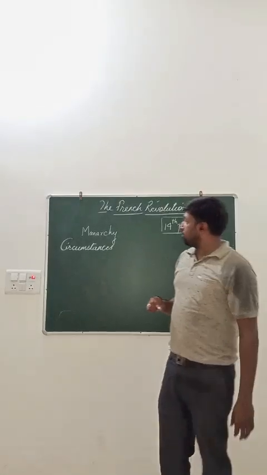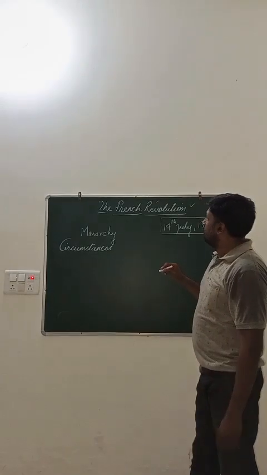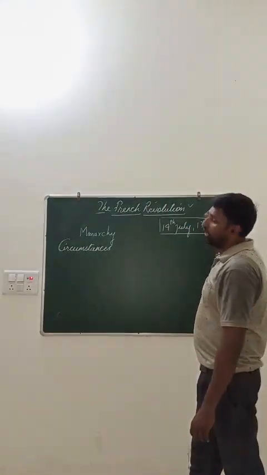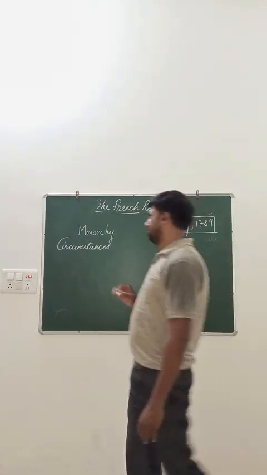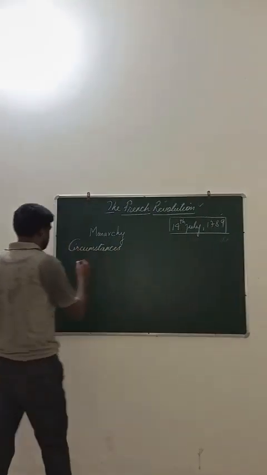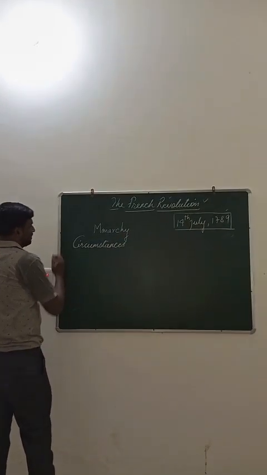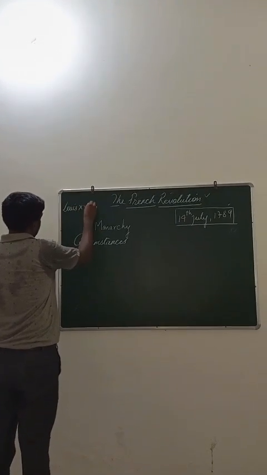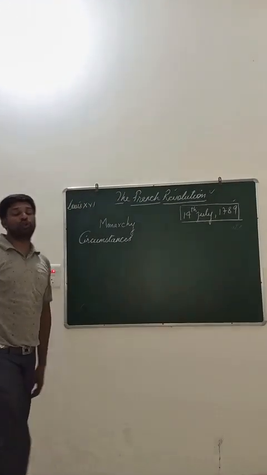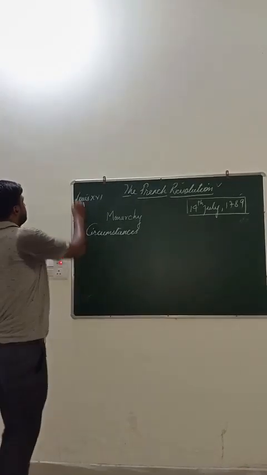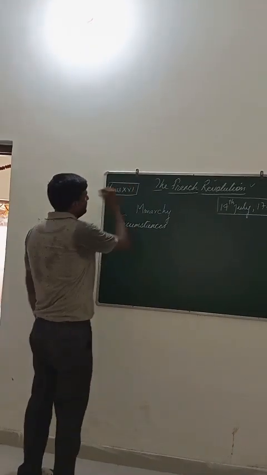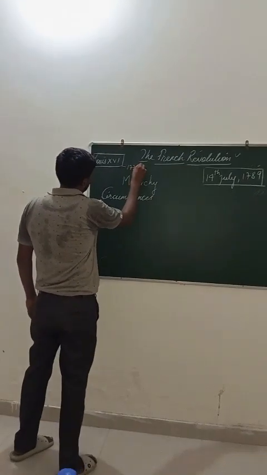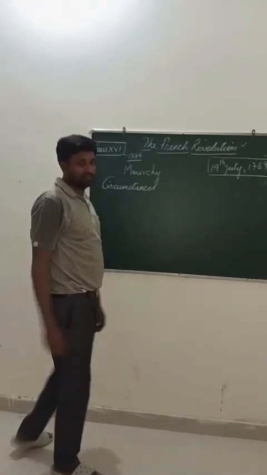See, the king of France at the time of the revolution was Louis XVI. Who was the monarch of France? Louis XVI. Louis XVI was the monarch of France. In Hindi we call it a Louis XVI. And Louis XVI ascended the throne of France in 1774. When did he become the king of France? 1774.